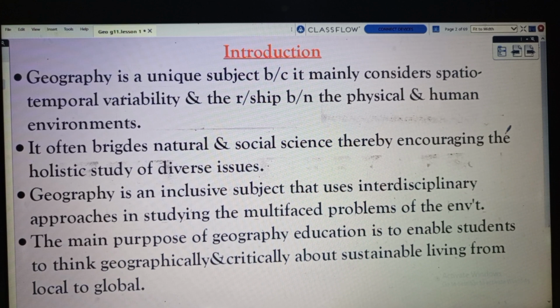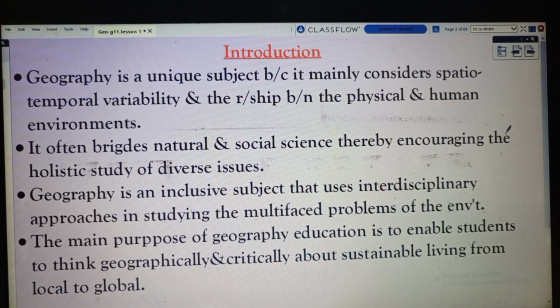Geography often bridges natural science with that of social science by encouraging the holistic study of diverse issues. Because of this, it is a bridge that connects natural science with that of social science.